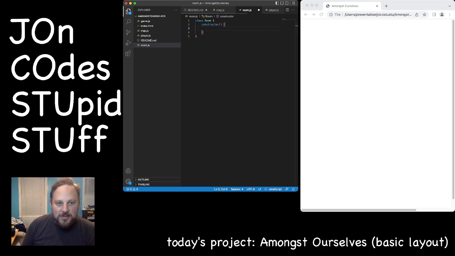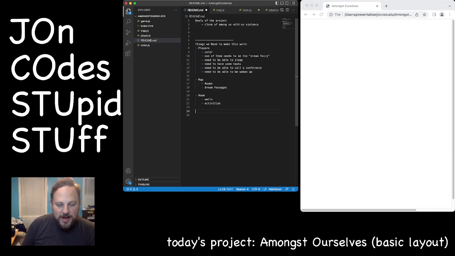Let's look back at our README. A room has walls and activities. And I would also say that a room has players occupying it. Or does a player have a room? In that position. Could be a room. I think it needs to be a map position, actually.